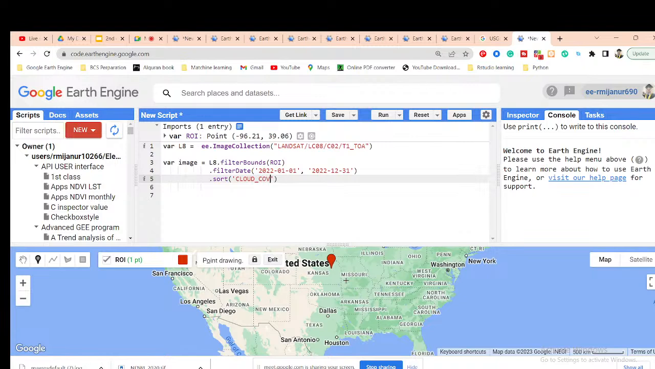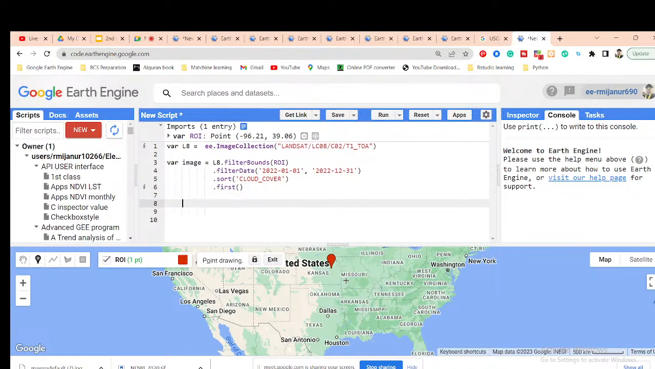I need the lowest cloud cover image. So I sort according to the cloud cover and then take the first image. Here, first means the lowest. Now let's check the image information. Simply print the image and then click run.